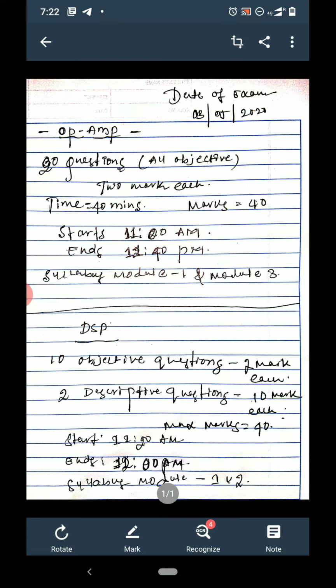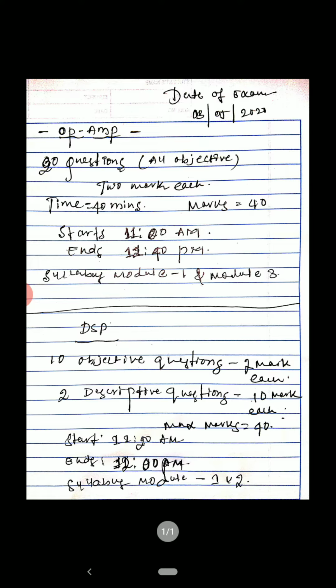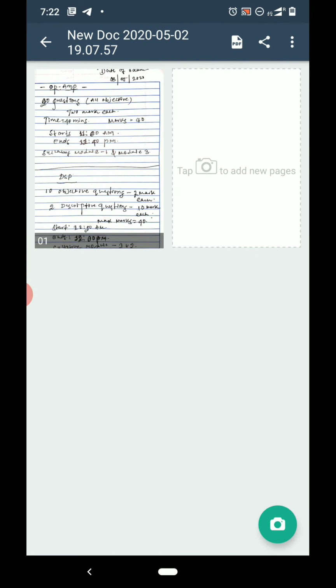Here you need to write your university number, your roll number, your SEM and your name, and you need to just write the question numbers and the correct answer in the objective questions like A, B, C, D, and in the descriptive questions you need to write in descriptive way, and you need to upload all these things within 40 minutes, that is by 12 pm. Late submission will not be accepted.